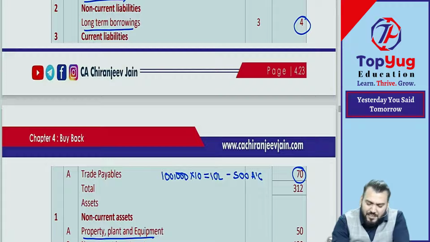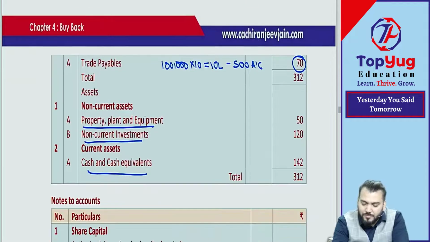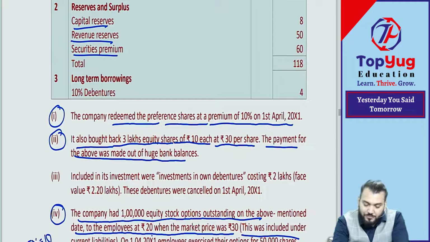Means can I say the amount is 10 lakh and one mistake is there? So we need to rectify that mistake. So while preparing the balance sheet, this should come where? Under the head reserve and surplus. It will be removed from current liability and shown under the head reserve and surplus. That we can do. But let's check what they have given.